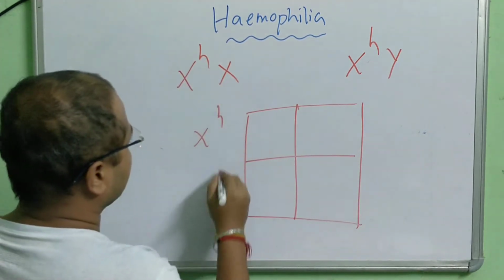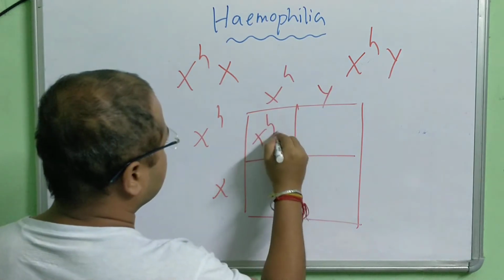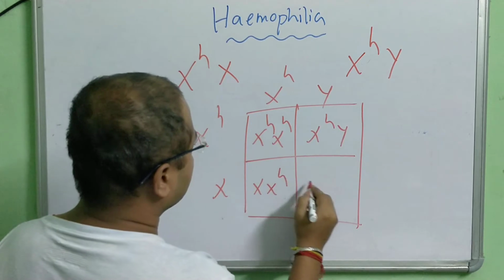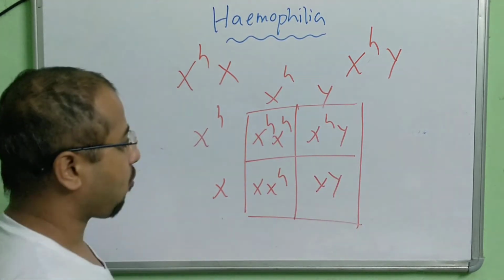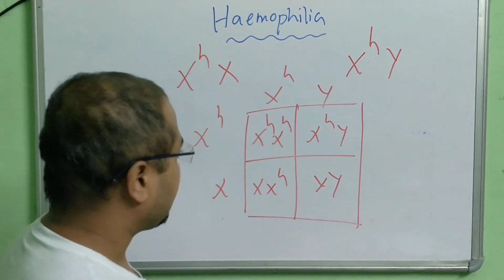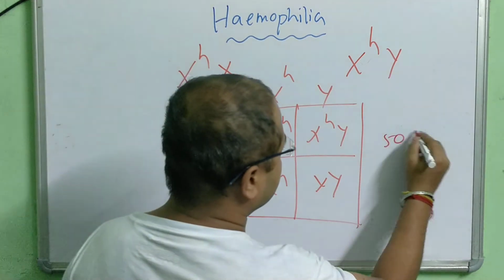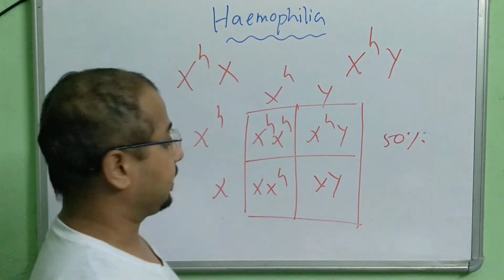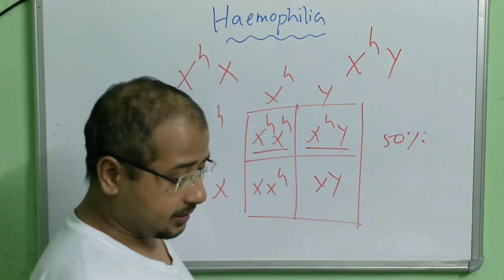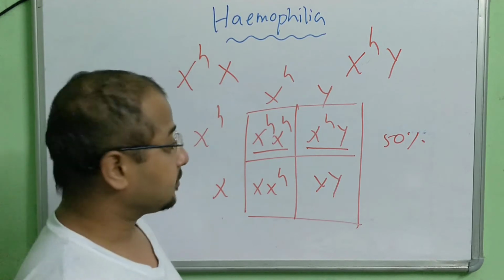So XHX and XHY. So XHXH, XHY, XXH and XY. See, now see, 25% possibility, okay, you can say not 25%, you can say the 50% possibility that the offspring will be hemophilia. This daughter is hemophilia, this son is hemophilia. So 50% possibility that the offspring is going to be hemophilia, right?